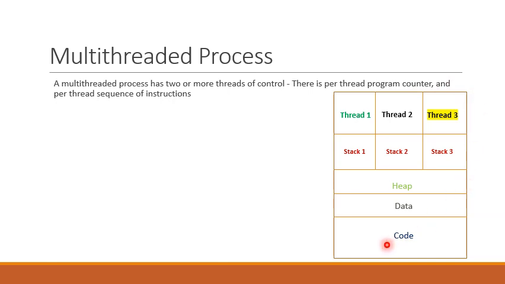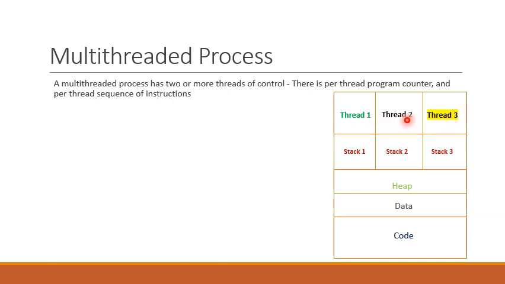Now look at the process address space of a multi-threaded process. As before, it has code section, data section, and heap section. However, now there are three threads in the process address space: thread 1, thread 2, and thread 3.